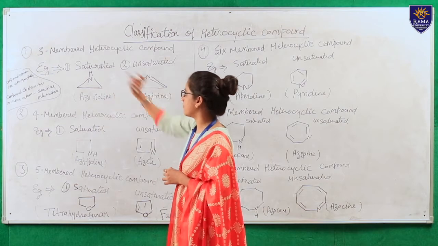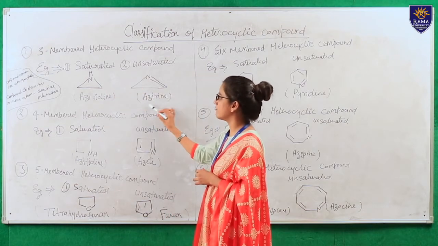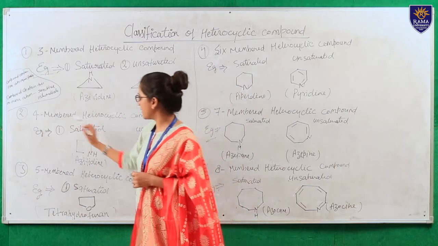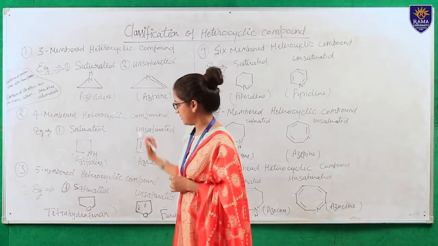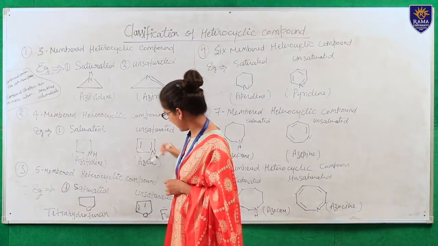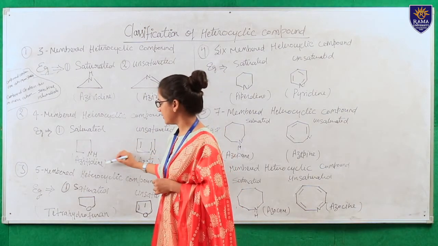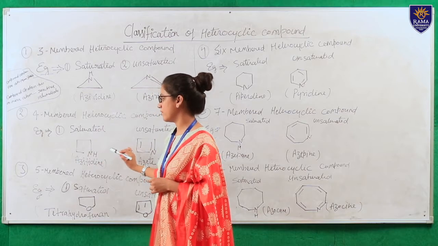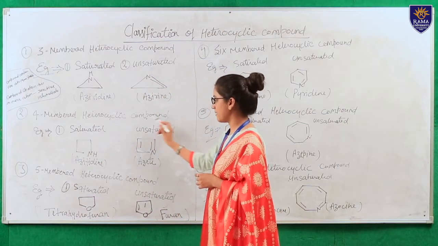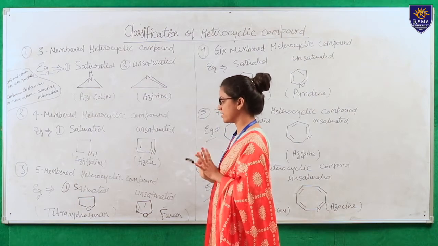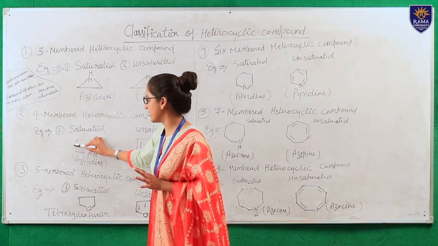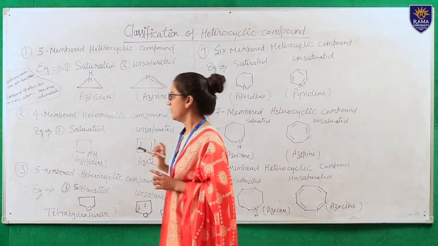Now four member heterocyclic compounds: the examples are azetidine and azete. Azetidine is saturated because no double bond is present, and azete is unsaturated because a double bond is present. These are four membered heterocyclic compounds because four atoms are present in the ring.